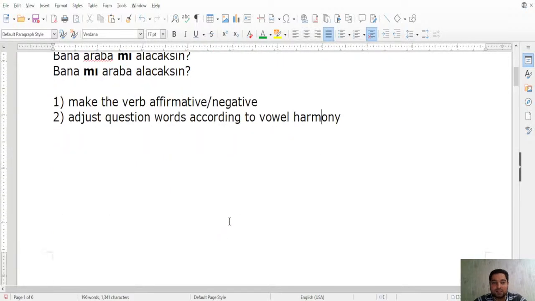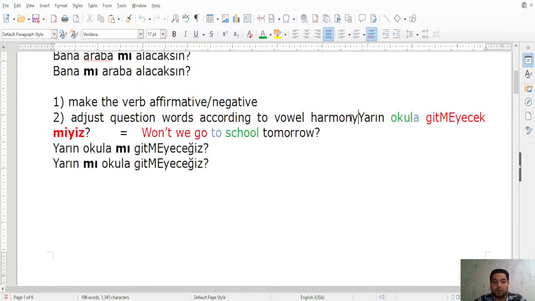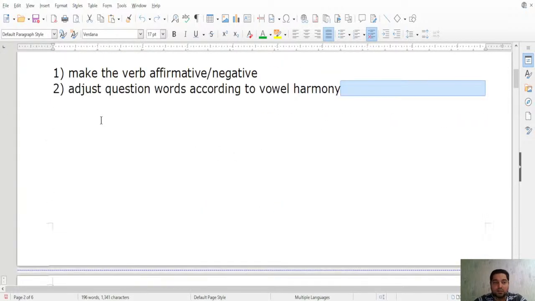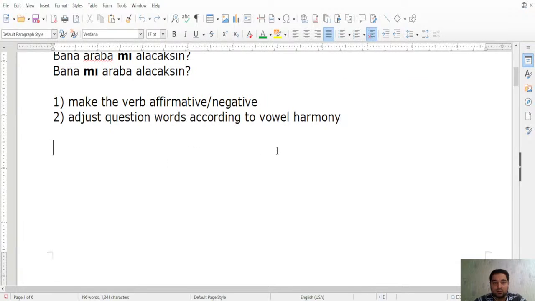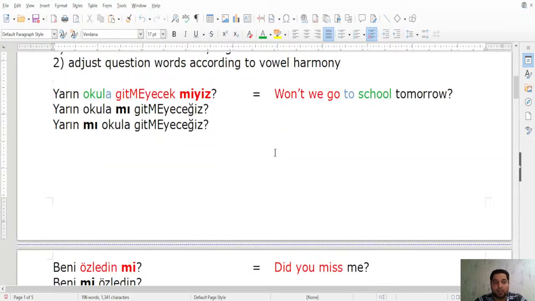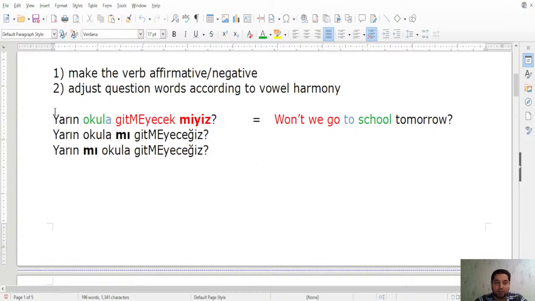Let's look now at another sentence. Okay, let's look at this one. Yarın okula gitmeyecek misin? Okay, yarın okula gitmeyecek misin? Won't we go? So gitmeyecek miyiz? Sorry, gitmeyecek miyiz? Won't we go to school tomorrow? We have three words here. We have verb, we have okula, and we have yarın, right? Therefore, we can shift this according to different places. So yarın okula gitmeyecek miyiz?